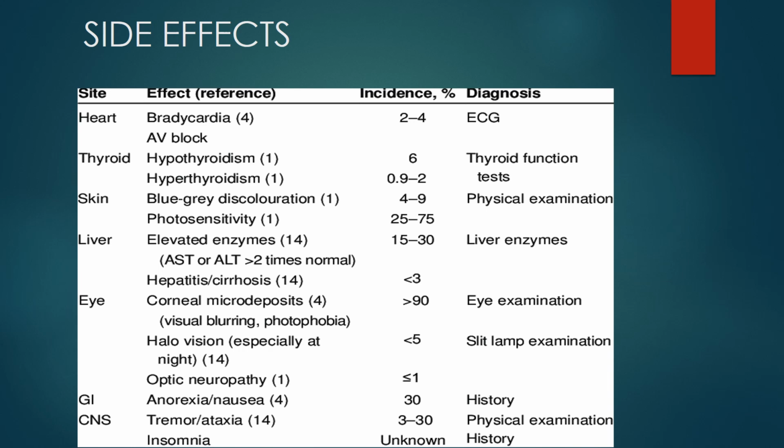So for thyroid you will do a thyroid function test. For skin you will do a routine physical examination. For liver you will do LFT or liver enzymes. For eye you will do slit lamp and eye examination. For GI, history will be sufficient, and for CNS, physical examination and history. So there is the incidence, as you can see. Eye is affected in more than 90%, and skin is also affected in 25 to 75% of cases.